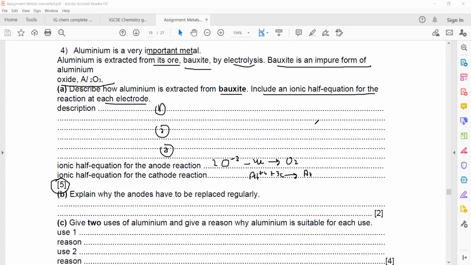And then write the ionic half equations. I'm not writing the steps again. These are the same steps which we discussed for extraction of aluminum.